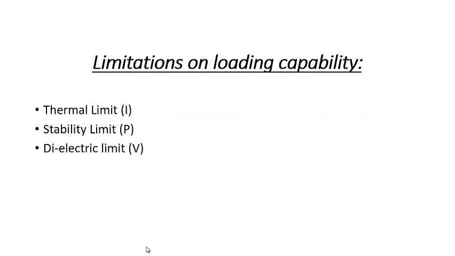One more thing, we need to consider the different loading capabilities of the transmission line. We need to consider the thermal limit, that is the maximum amount of current beyond which the transmission line may melt, because this thermal limit depends upon the current. As I square R increases, the heat around the conductor increases, it may result in the melting of the conductor, or we can say the conductor may be damaged. So that limit, that current, is known as the thermal limit.